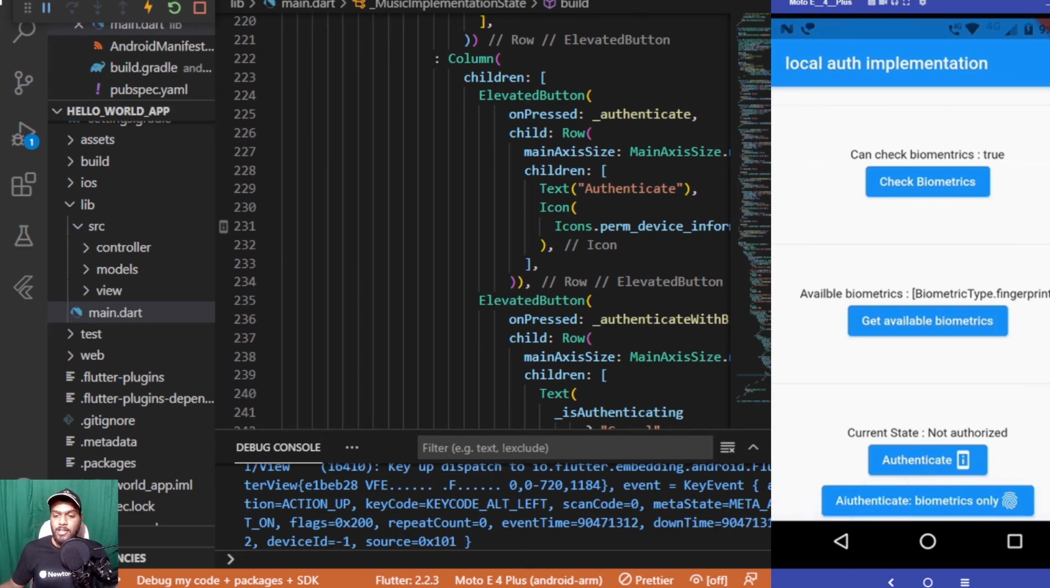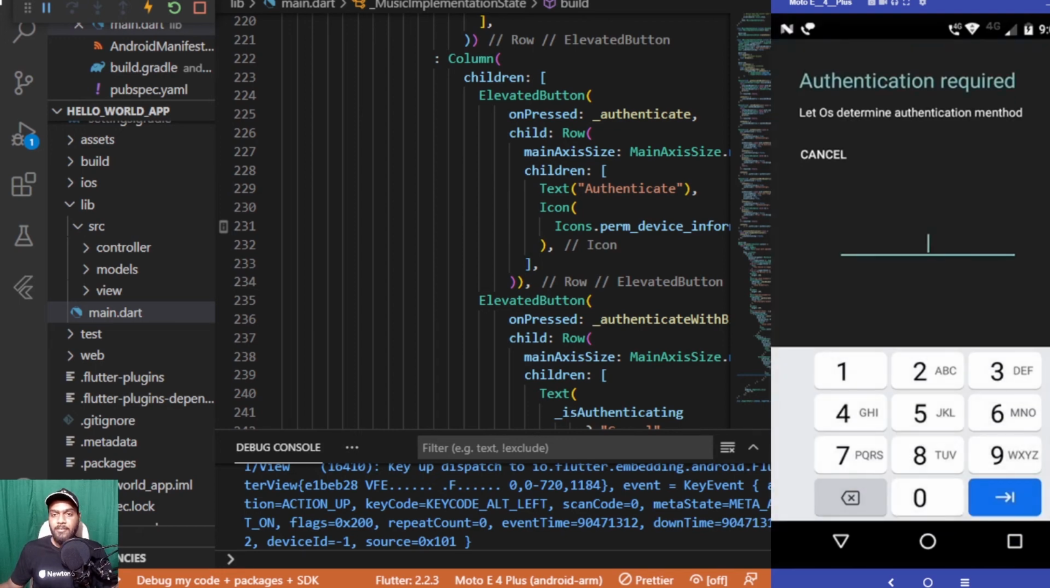When I click on the authenticate part, you can see that the current state is set as not authorized. When I click on authenticating, it shows me authentication required, and it shows a text as well which says let OS determine authentication method. So the text which we set in the coding part is displayed, and I need to enter the 4-digit code which I have set for the lock screen. So let me enter that,